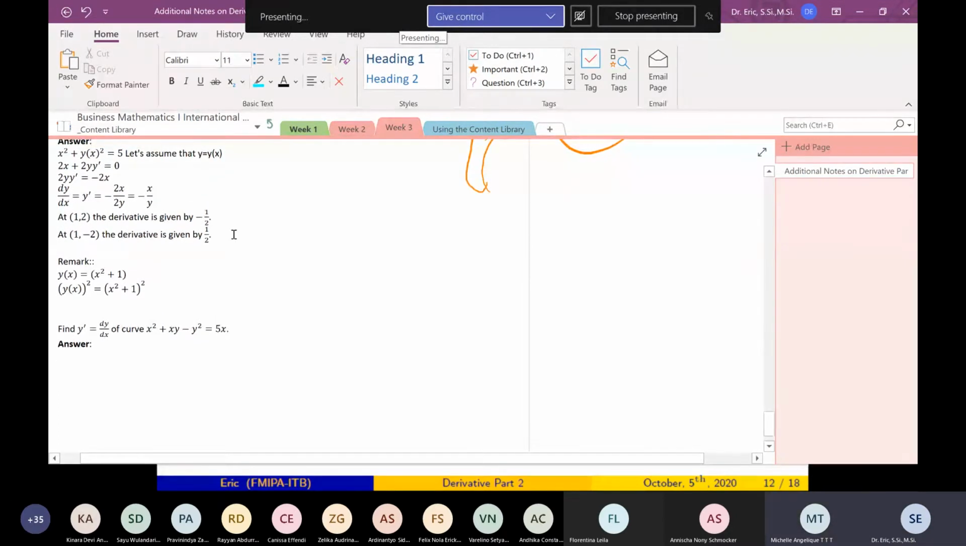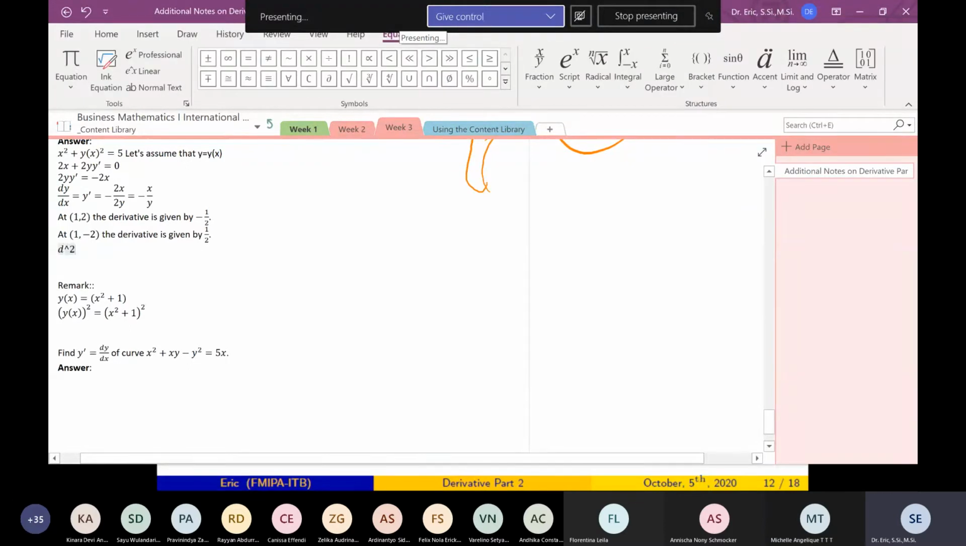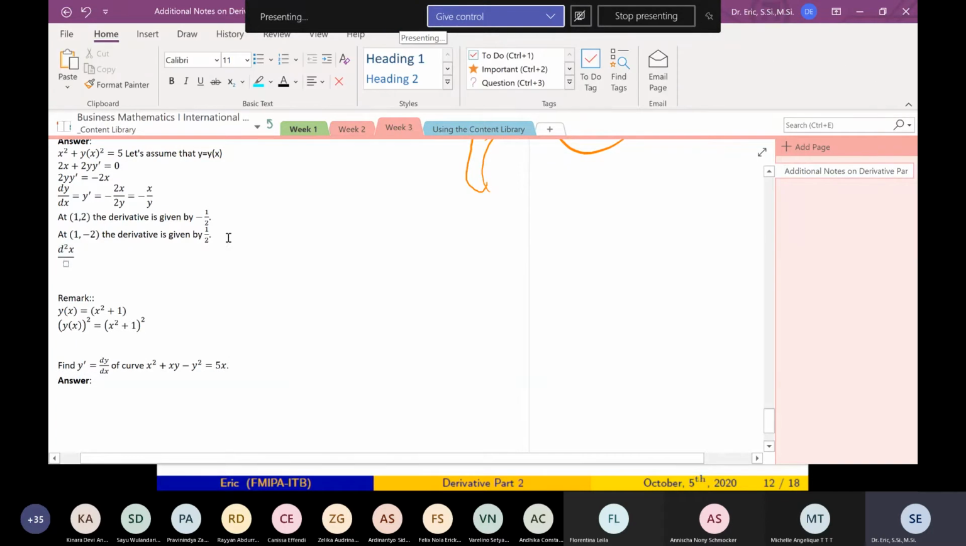Very good question. Your name, miss? Michelle. Okay, so I'm going to find the higher derivative, d squared y, because y is a function of x, over dx squared. This is just notation: d squared y over dx squared. Not precisely, but it's okay.